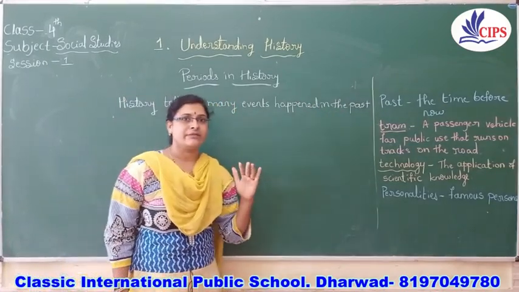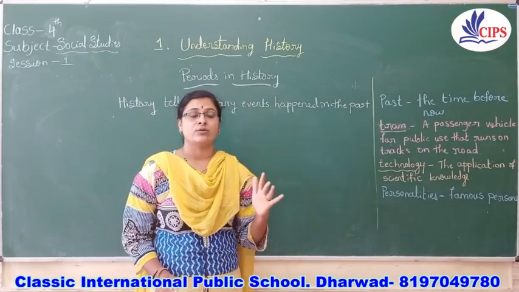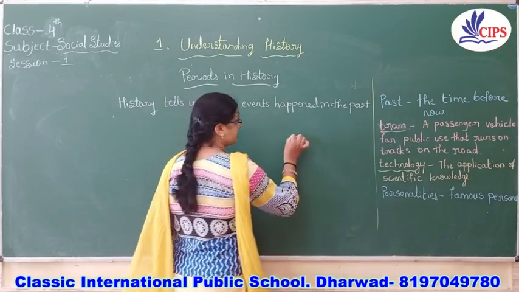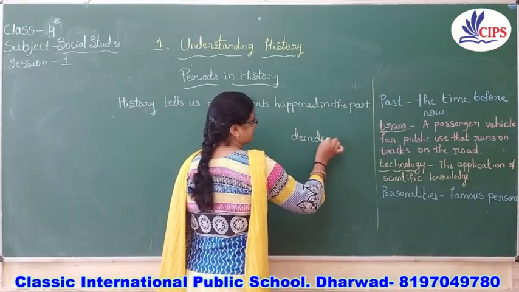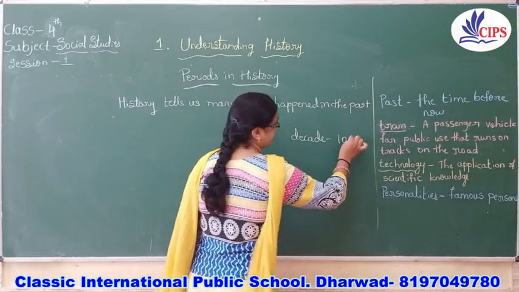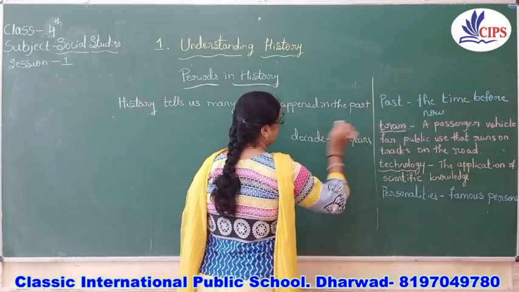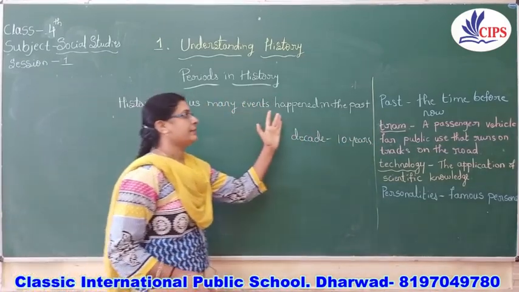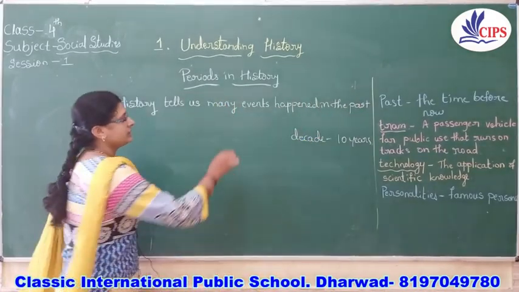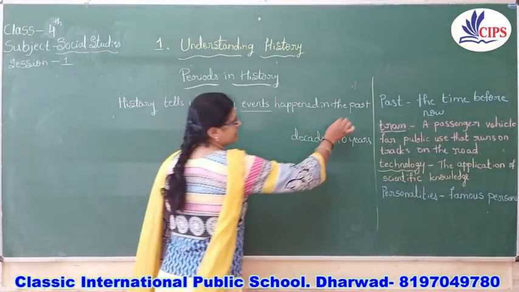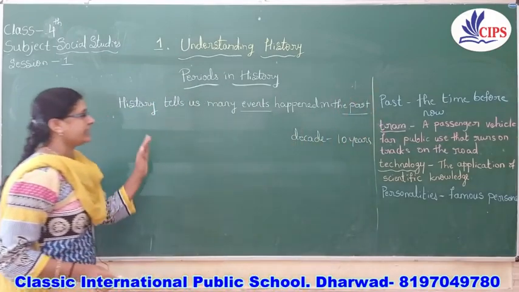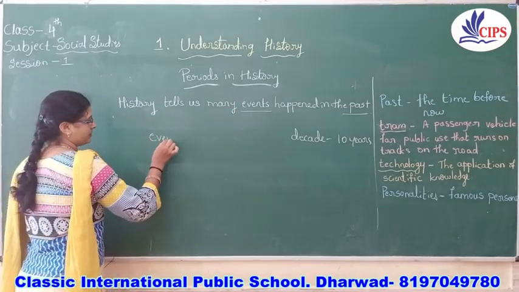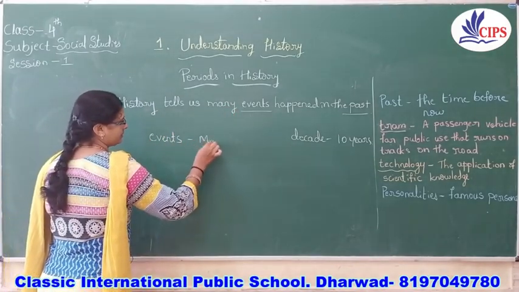Children, some events took place hundreds of years ago, and some events took place a few decades ago. Decade means a period of 10 years. One decade means 10 years. So history tells us many events happened in the past. Here, events are important, the past is important. So we take only some very important events as markers.